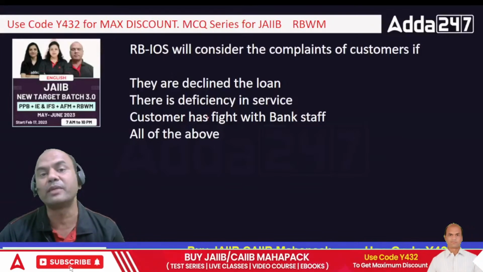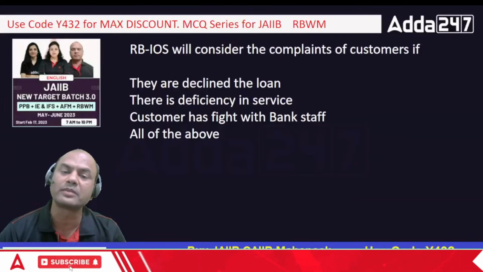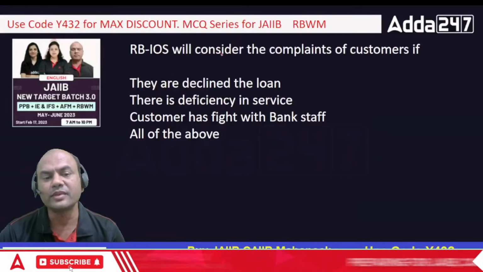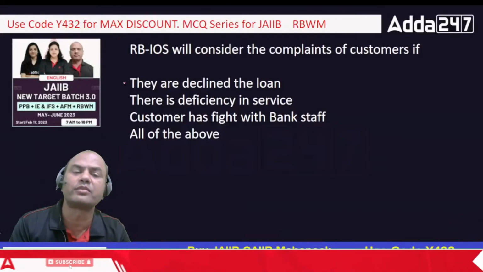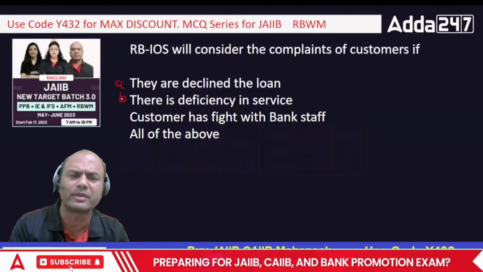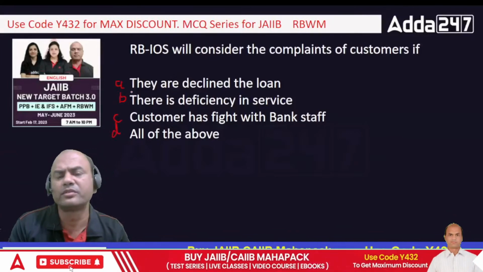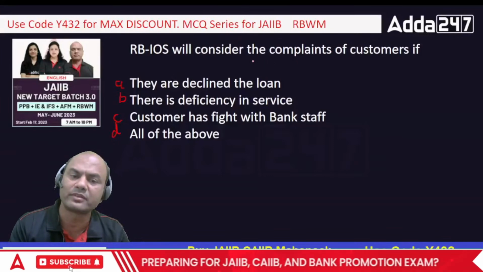If I have a fight with the bank staff outside the bank or even inside the bank due to my personal problems, can I go to ombudsman? If I am declined a loan by the bank because of some financial issues or my status is not proper, whatever the bank might think, will that be considered a right case for going to ombudsman? What do you say?